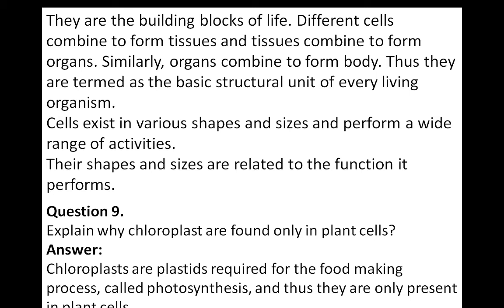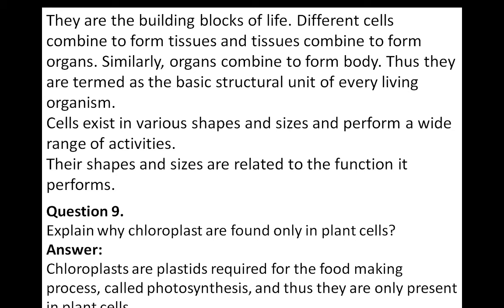Question 9 is: explain why chloroplasts are found only in plant cells. We all know that chloroplasts are plastids required for the food making process. They have chlorophyll within them, which is a green color pigment, and that helps in photosynthesis. And we all know that photosynthesis is the major process carried out on earth that helps to make food on the earth.